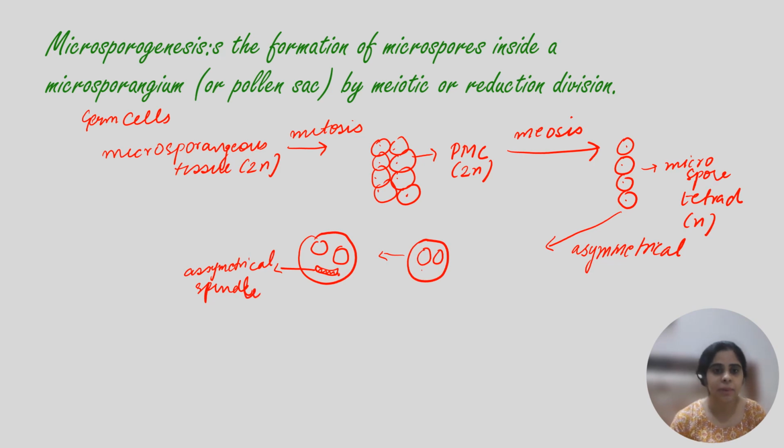And then beta, these will convert into two unequal cells, this one and this one. Beta, the smaller cell is called as generative cell, and the bigger cell is called as vegetative cell.